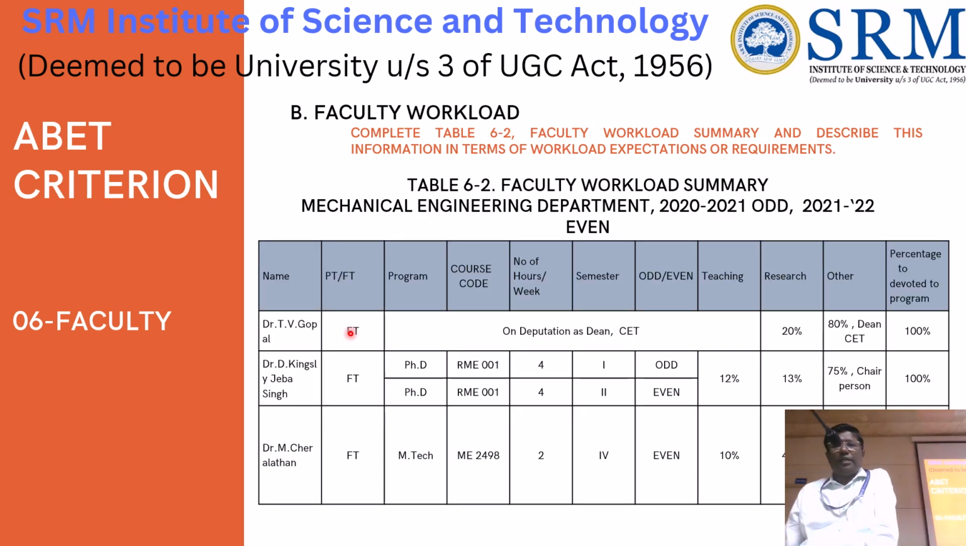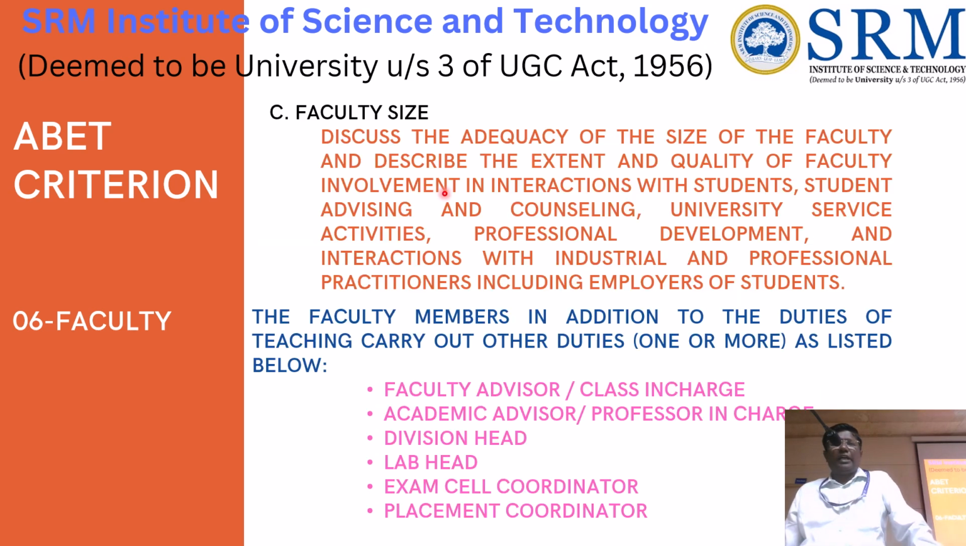And faculty workload: for each workload, what is the percentage of research and other things. So the part-time program and course code, number of hours, semester, odd and even. For 2 years, we have to give the previous year's odd and even semester, giving a summary of it. And faculty size, what the size is and other things.